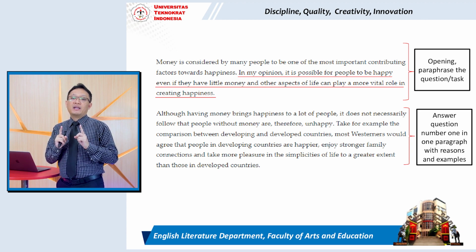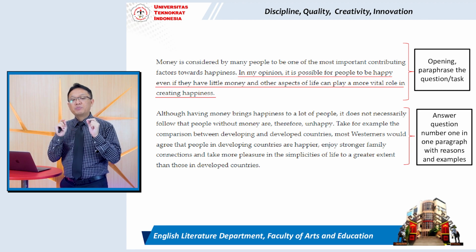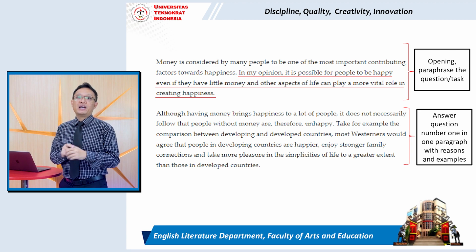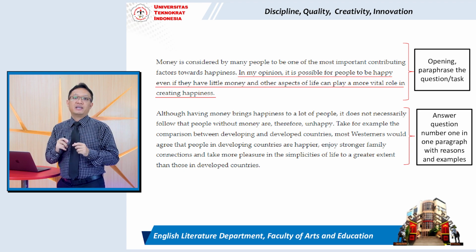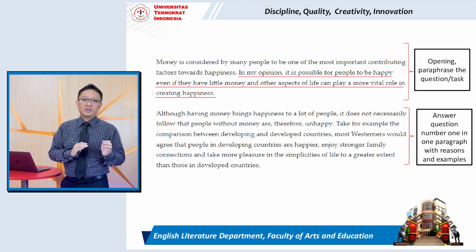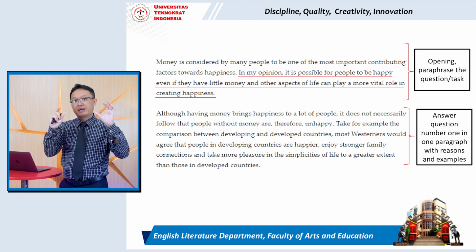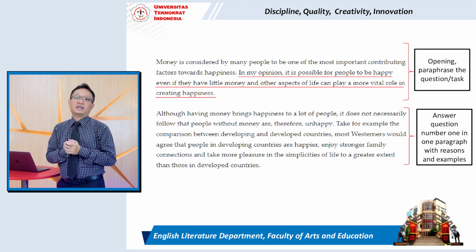So this is what we call the opening: paraphrase the question or the task. In the first paragraph, this is the thing that you need to do. Opening, paraphrase the question and/or the task. Now we move to paragraph 2, students. You have completed your paragraph 1 with the opening by paraphrasing the question or the task.